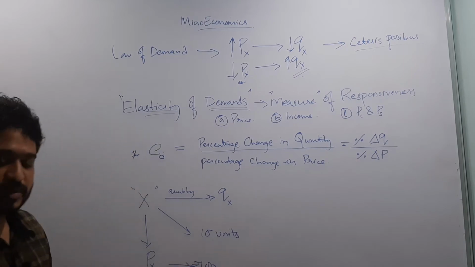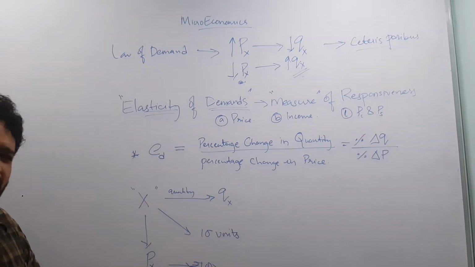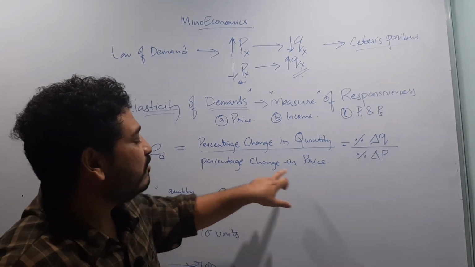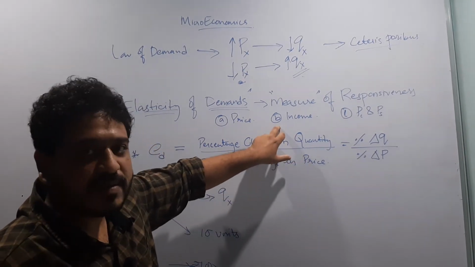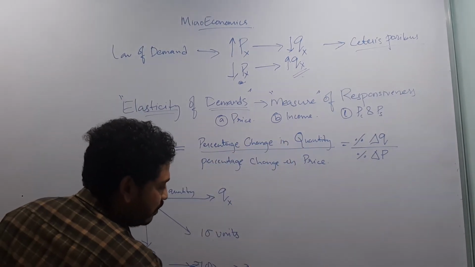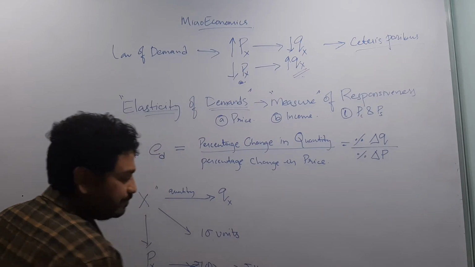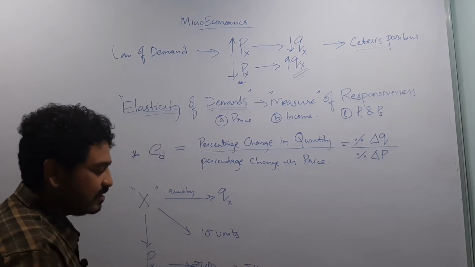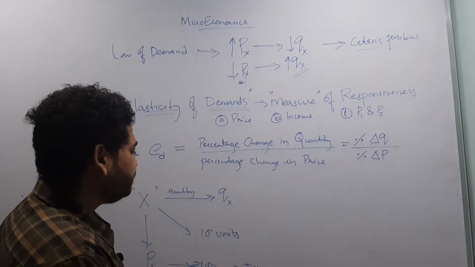Now we will look at the response of quantity demanded to a change in price. Let us consider that the price changes from 100 rupees to 110, a 10% increase in the price.